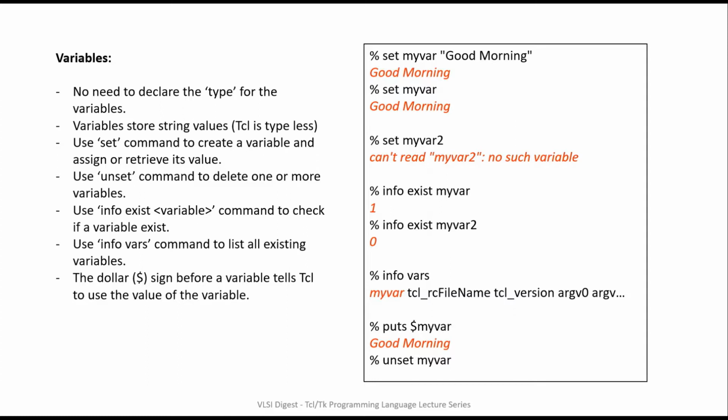Now consider a situation where you have a variable defined and you want to use the value of this variable in some other section of your code. For that, use the $ sign before the variable name where you want the substitution to happen. Like here in this case, myVar is defined as good morning, and when you run the command puts $myVar, then the myVar value is replaced with its defined value and good morning is printed as the output string. Finally, you have the unset command to delete variables which are already defined.